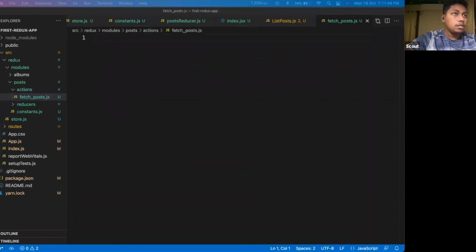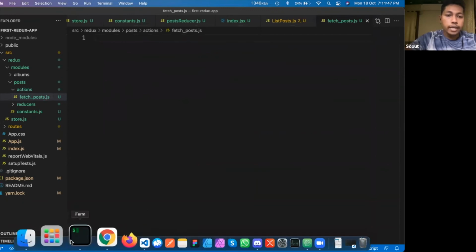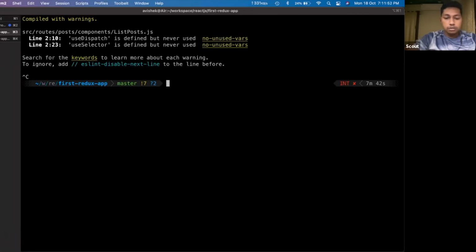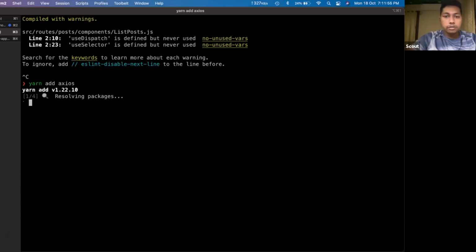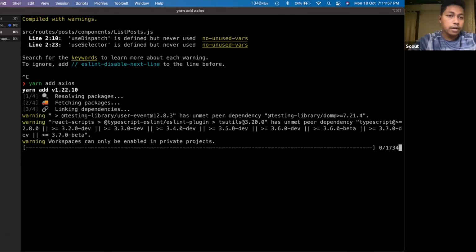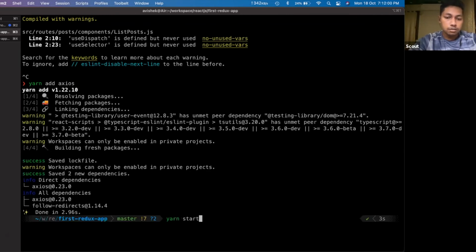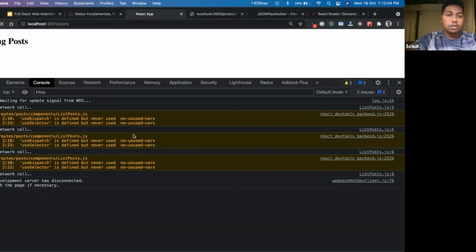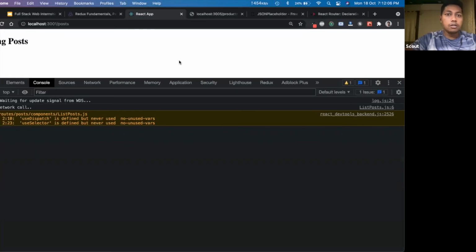To make a network call, we need another library called Axios. So I would add that: yarn add axios. Axios is required to make the network call. There are other libraries too, but I prefer Axios as it is easy to use and the customization options are a lot.